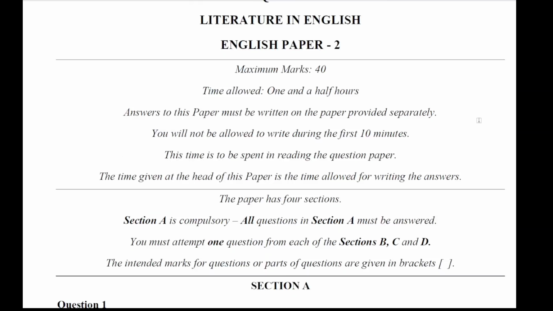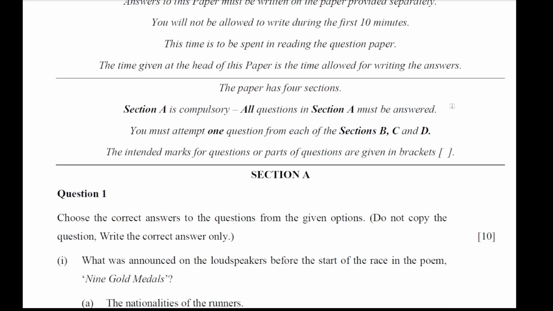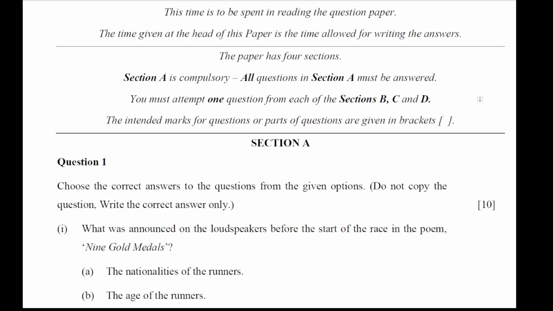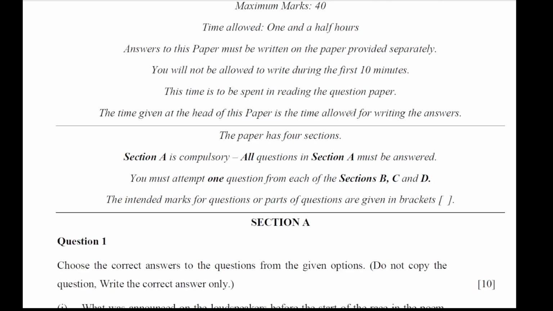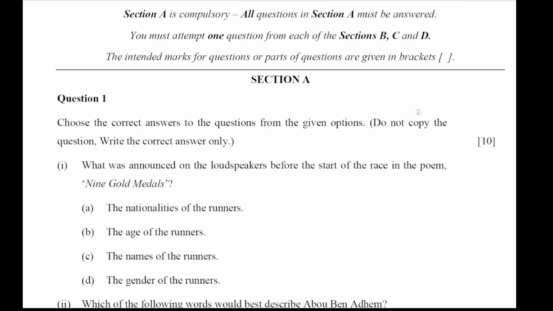Maximum marks for the paper is 40 and time allowed is 1.5 hours, and the paper is divided into 4 sections. All questions in section A must be answered, that means section A is compulsory, and from each of the sections B, C, D you will have to attempt one question from each section. That means from section B1, C1, D1, 3 questions of 10 marks each and 1 in section A. So that will make 40 marks.